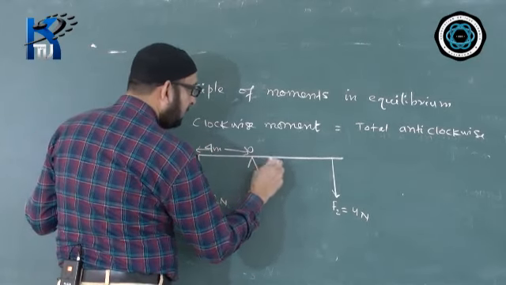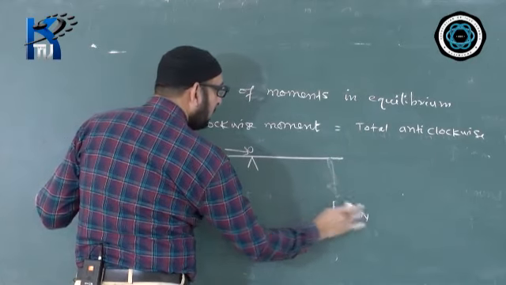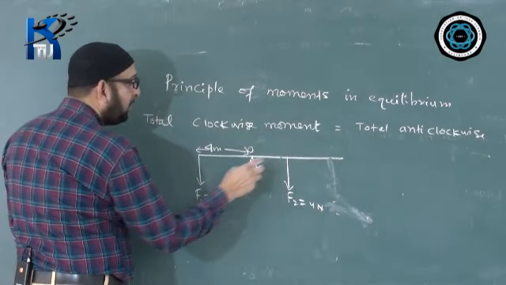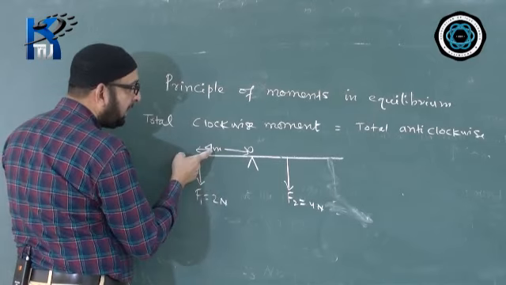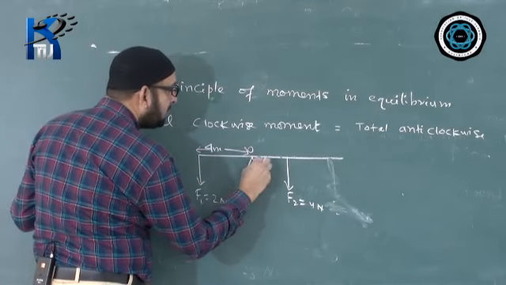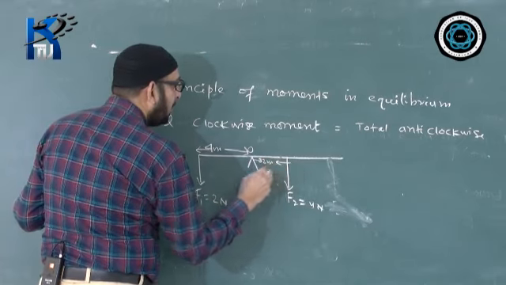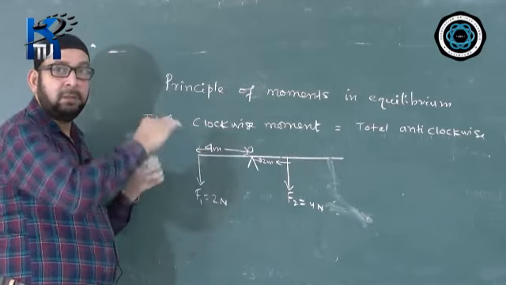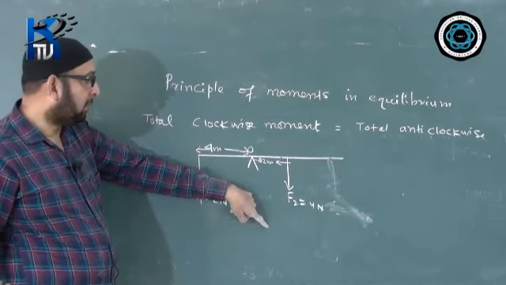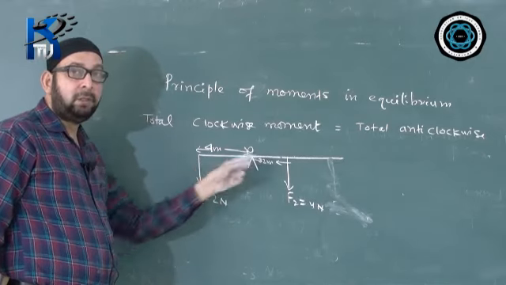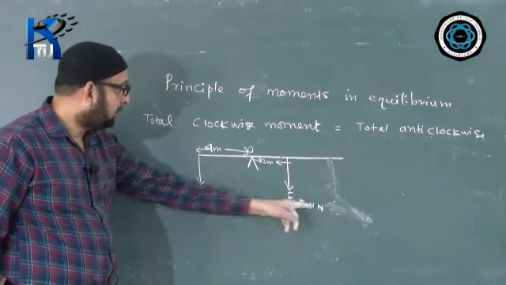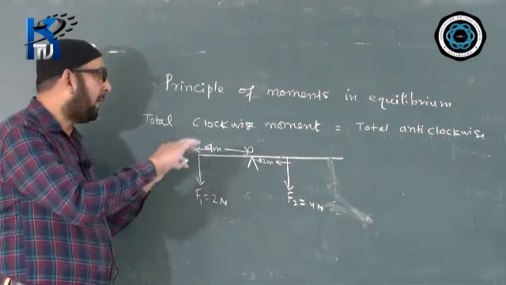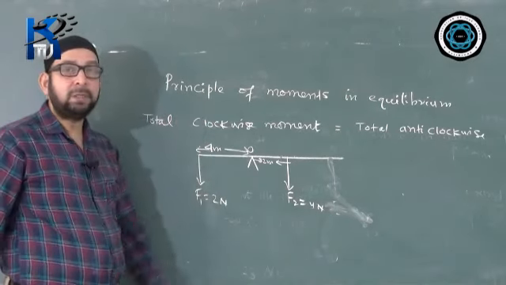Then this distance should be how much? You can just check now. 2 4s are 8. Here also you should have the same answer now. This distance must be 2 meter. You can have a look, the rod will be in equilibrium. The rod will not be tilting either side, because we are making the clockwise moment of F2 and anti-clockwise moment of F1 equal. 4 2s are 8, 4 2s are 8. So the rod will be in equilibrium. So this is how we balance a body, and this principle is called principle of moments.